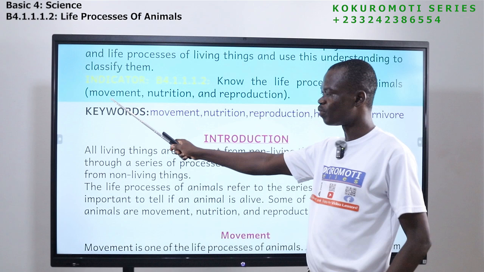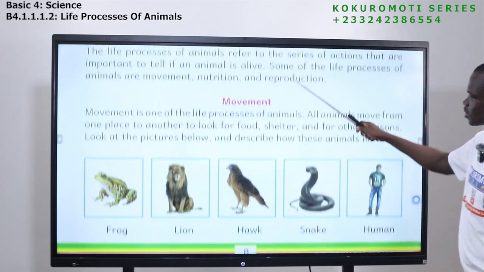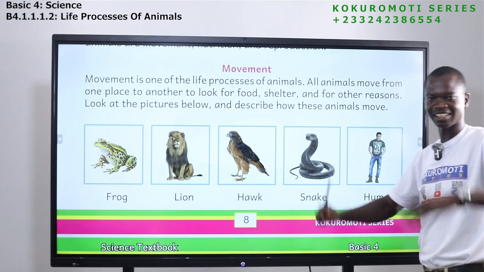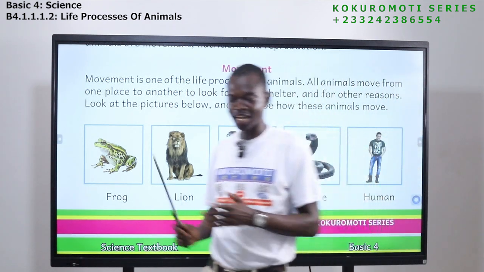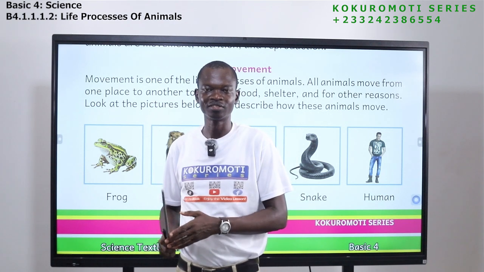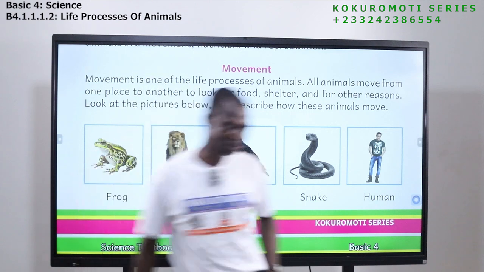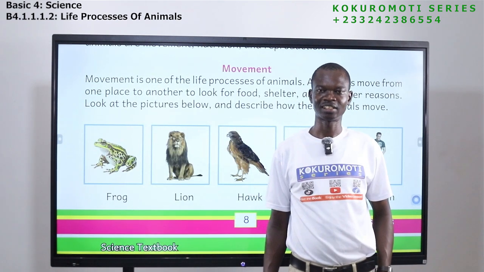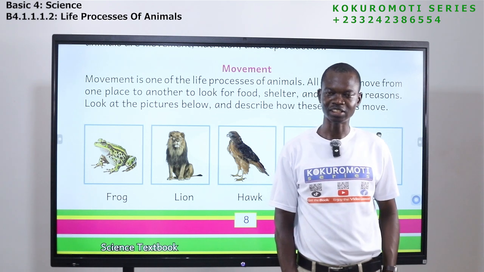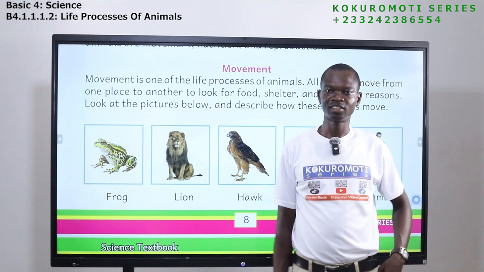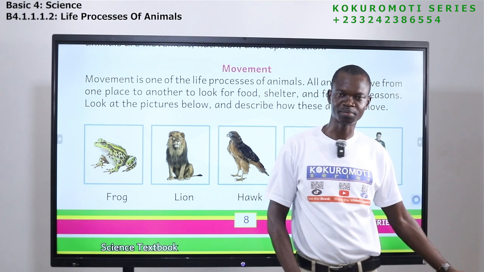The first one is movement. We are looking at nutrition and then reproduction. Now the first one, movement, is a life process of animals. It is how you are able to change your position. Look at where I'm standing. I have come to this part. How did I move from here to this place? Did I walk, jump? Did I fly? Did I crawl? How did I move to these parts?